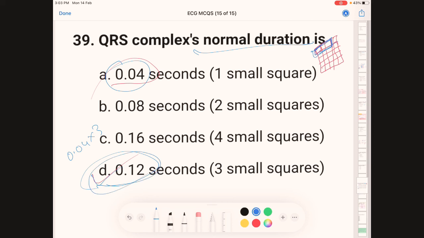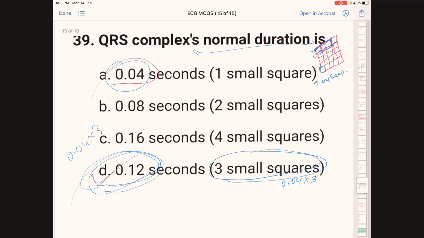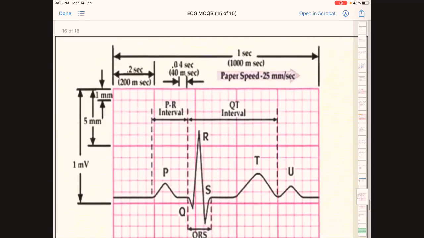What we have to remember here is the normal duration in a small box square. In this small box square, normal duration is 0.04 seconds. And we also have to remember how many small squares a QRS complex occupies, 3 small squares. That's how we multiply 0.04 into 3. We got the answer 0.12. Next question.